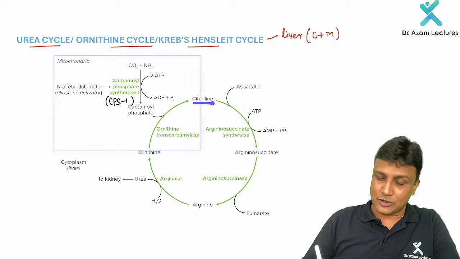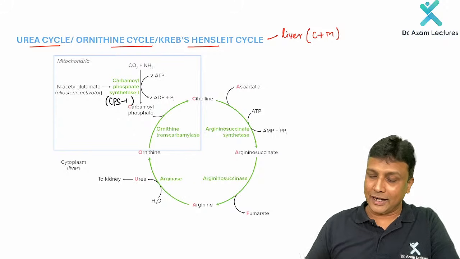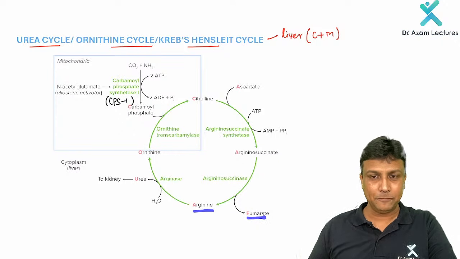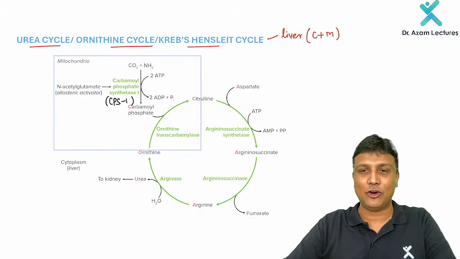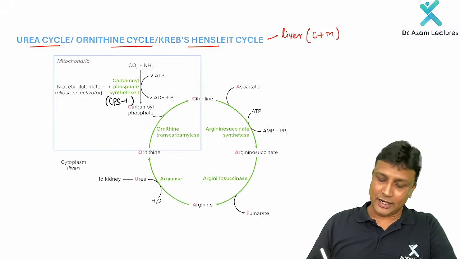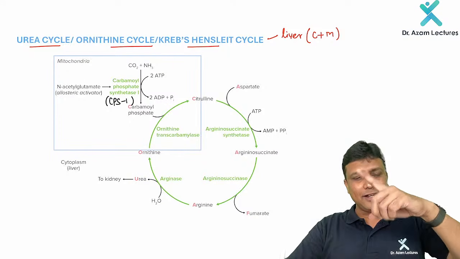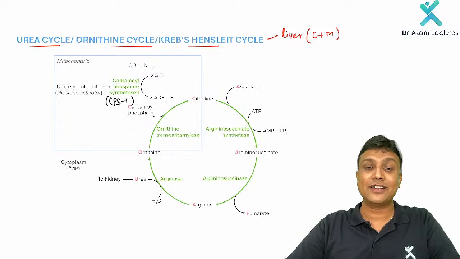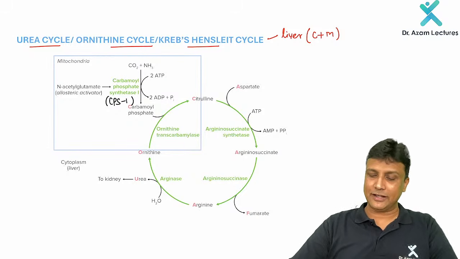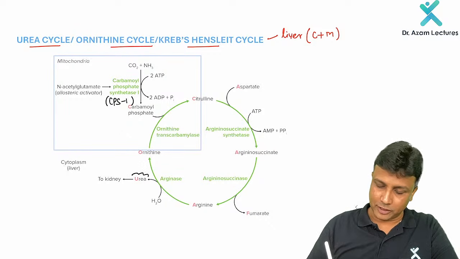Now citrulline is going to combine with aspartate, and together it is going to form arginosuccinate. And arginosuccinate will break down to form arginine with the release of fumarate, and arginine will break down to finally give rise to urea. And again, it is getting converted back to ornithine. Understood. So this entire cycle, in our regular classes we have learned in the class itself, like 5 reactions are taking place here. Now, out of these 5 reactions, what you have to remember here is question number 1. What is the formula of urea?